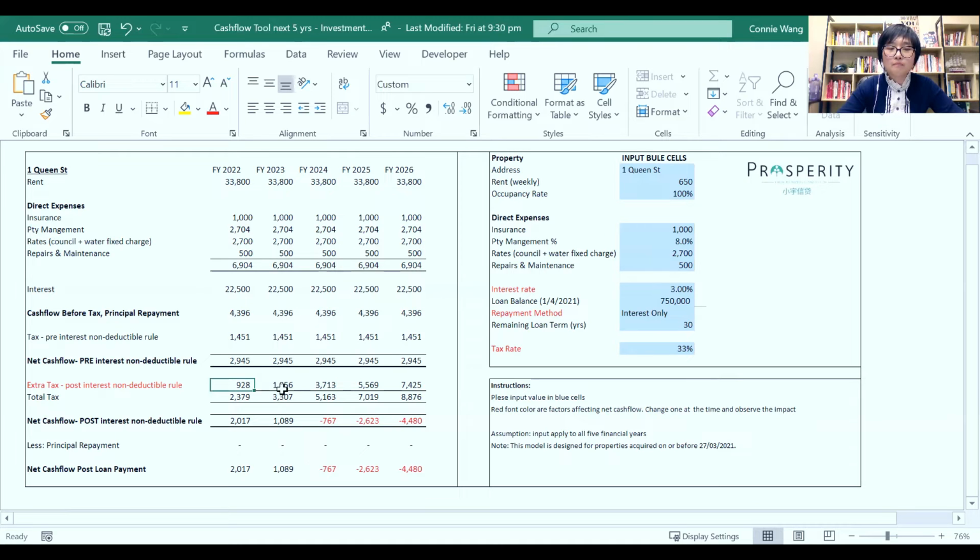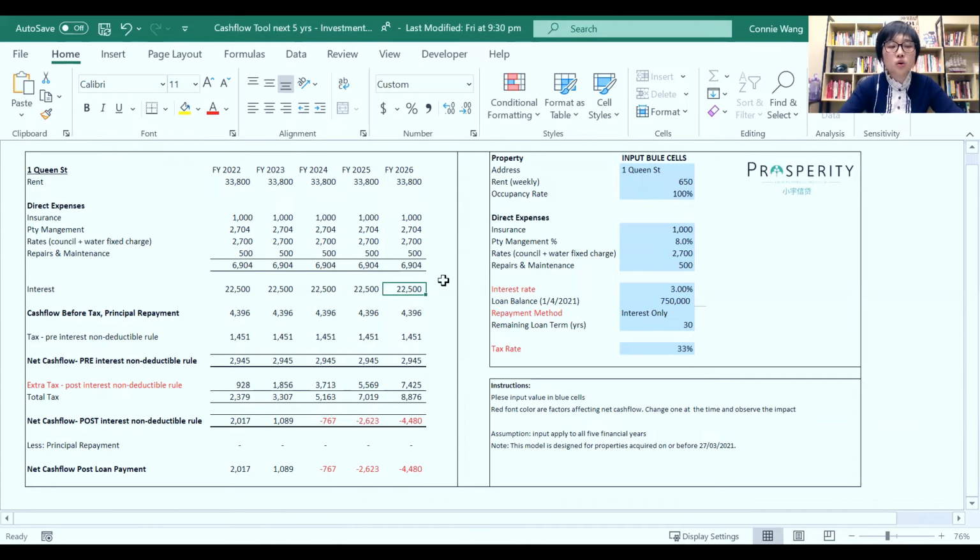In this financial year, you can claim 75% of total interest as expense. For the 2024 financial year, you can only claim 50%, and then 25%, and then nothing in the 2026 financial year. So for 1st April 2025 onwards, which is the start of this financial year, according to the new rule, you cannot offset interest against your rent at all.